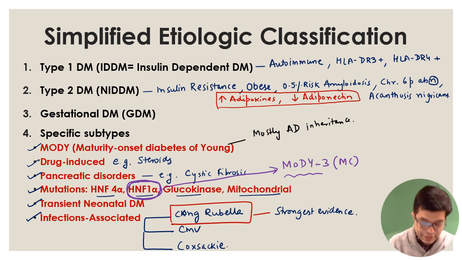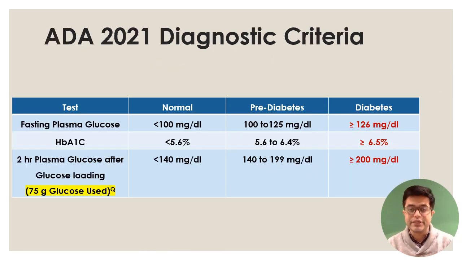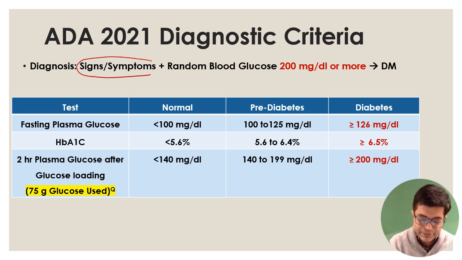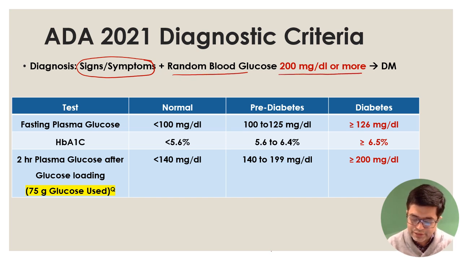Now moving further, we have the diagnostic criteria. Here we follow the American Diabetes Association 2021 diagnostic criteria. How do you diagnose the patient? The diagnosis is made according to ADA if there are any signs and symptoms of diabetes, polyuria, polydipsia, weight gain or weight loss, along with a random blood glucose of 200 milligram per deciliter or more. That is diagnostic of diabetes mellitus, right? This is what they say.